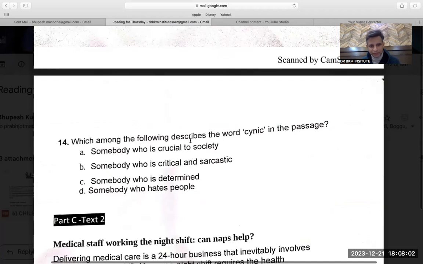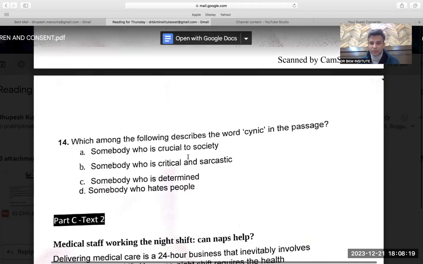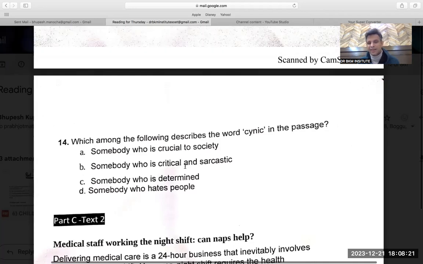Can't help it. Which of the following describes the word cynic? Cynic majorly means like, whenever any picture is released, there are critics. Critics means those who say bad things about a movie. So a cynic is also kind of that. Somebody who is critical of society, somebody who is critical and sarcastic. That can be the answer. Critical and sarcastic. Yeah, who is determined. So yeah, B as far as I think.